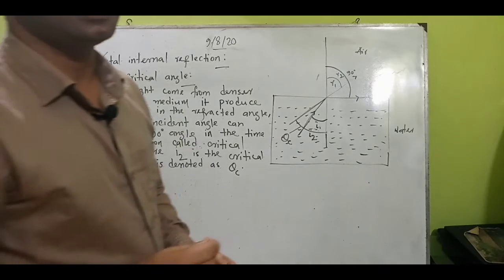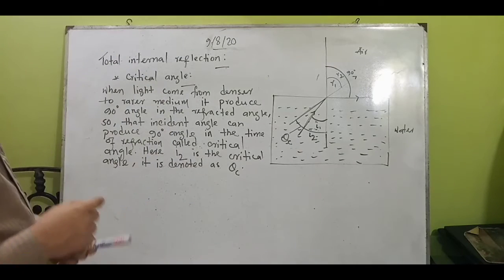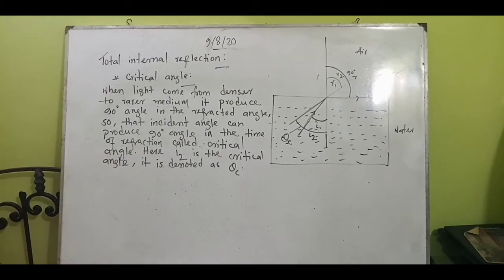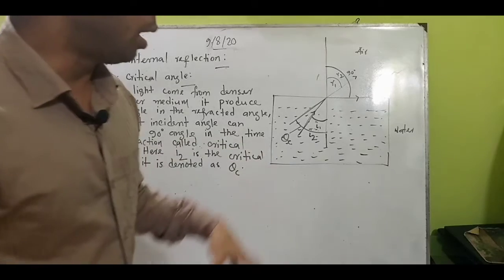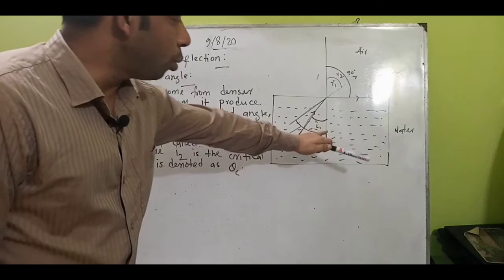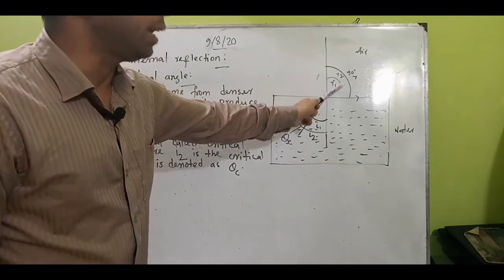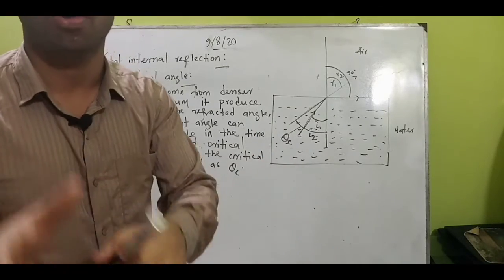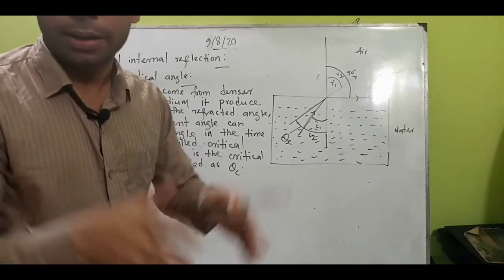And in the JSC exam, it is asking one question, that is, what is the value of the critical angle? Those students who are joining there, can you write the comment here? Do you know what the critical angle is? Okay, so that incident angle which produces the 90-degree angle in the refraction is called the critical angle. So I ask you, what is the value of the critical angle? It is a JSC question.